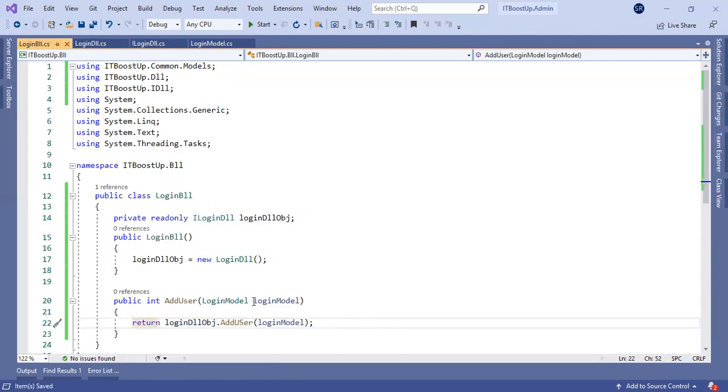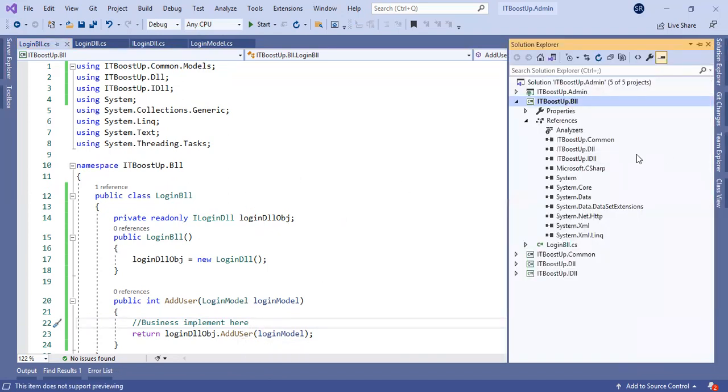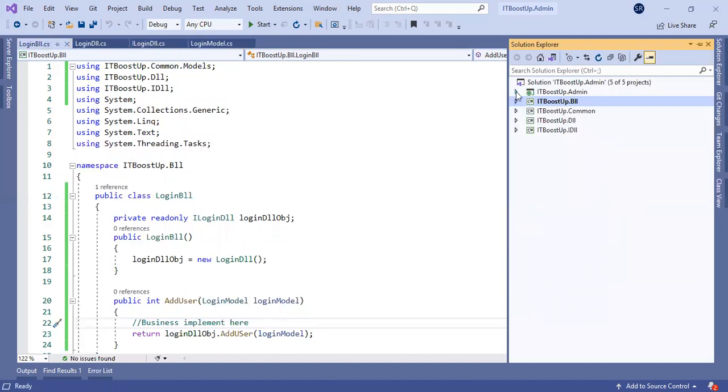So if you want to implement any business logic, you can implement it here before processing to the data logic layer. You can implement the business logic inside these layers. Now we have written the business logic layer. Now we can come to our main user interface.